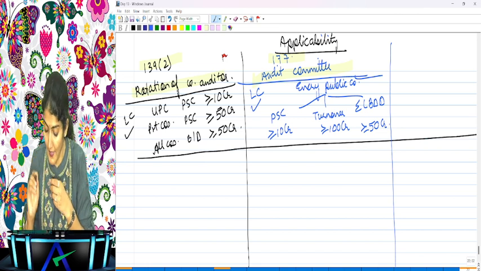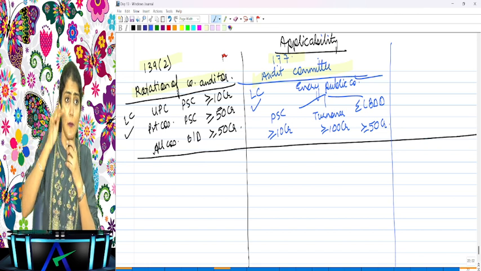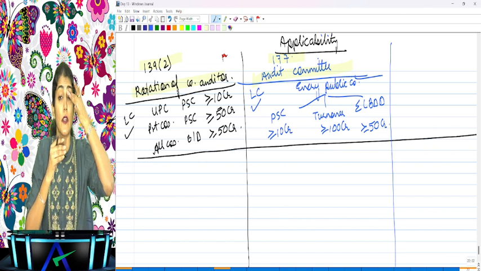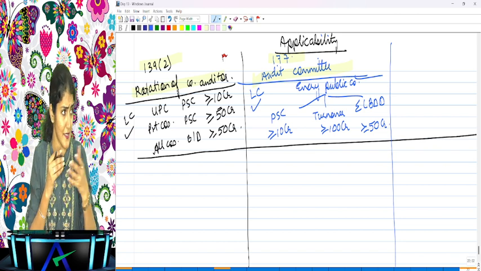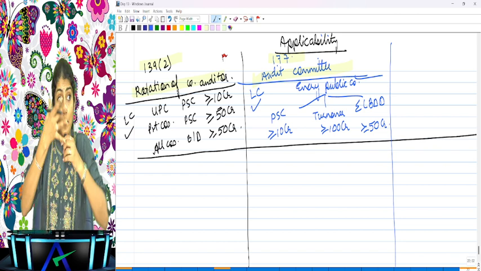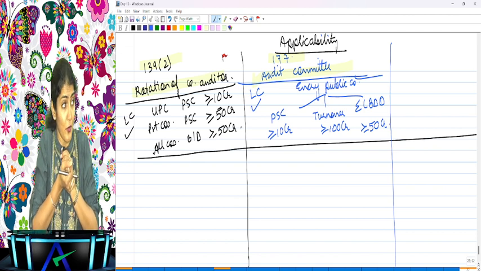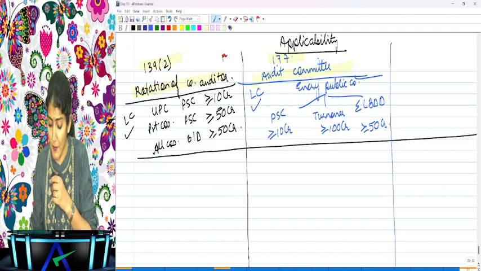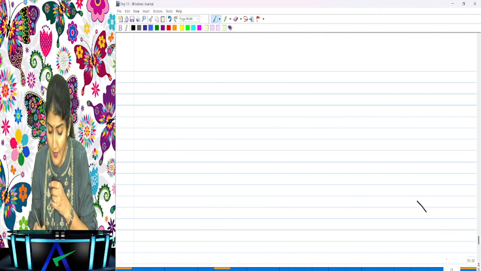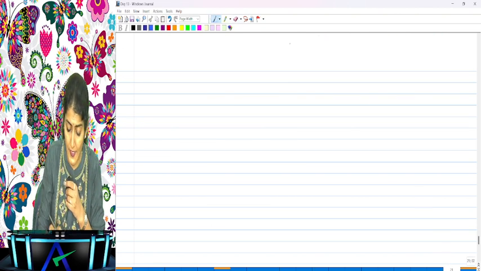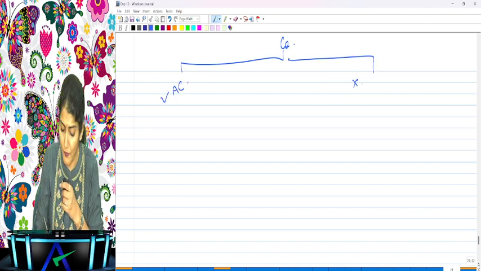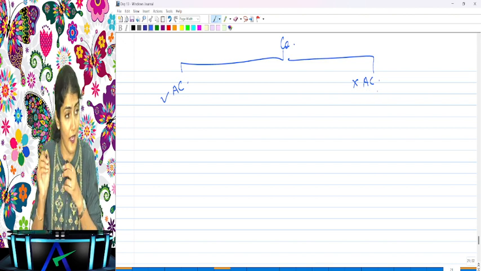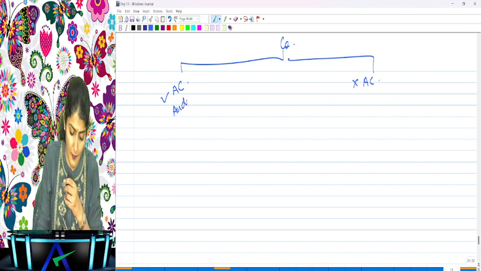Now, there is a possibility that a company may be required to constitute an audit committee, or it may not be required to constitute an audit committee. There are two possibilities. Is every company required to constitute an audit committee of the board of directors? No. We just studied the applicability of section 177. So now we need to cover two possibilities: whether the company is required to constitute an audit committee (AC) of the board of directors, or it is not required to.